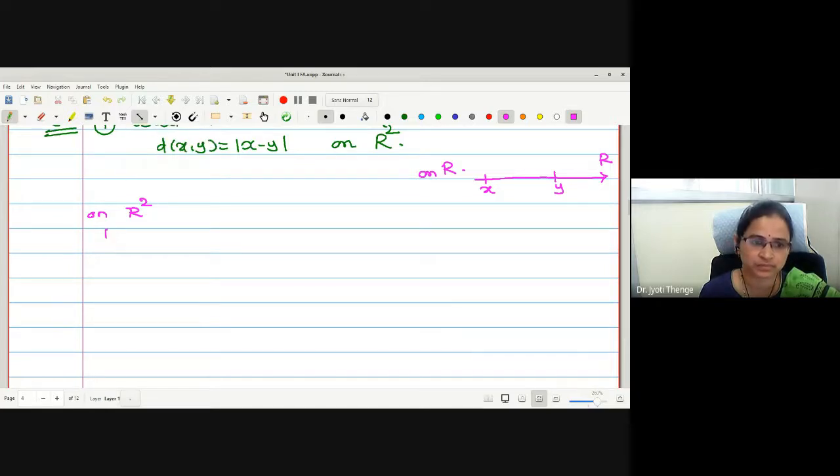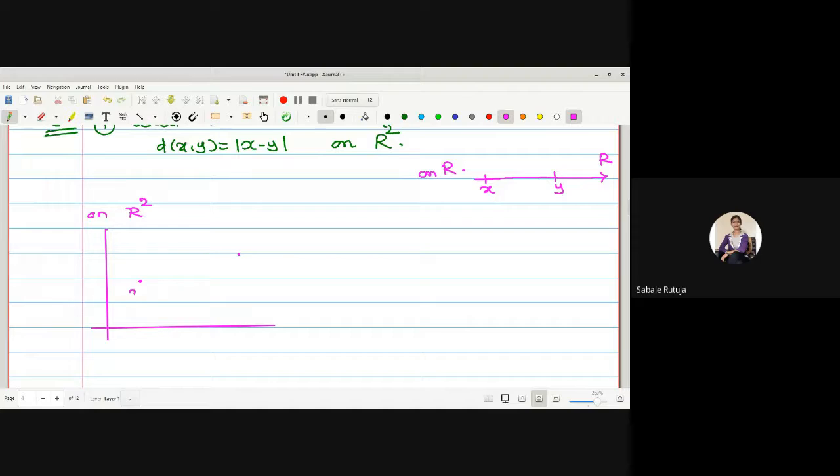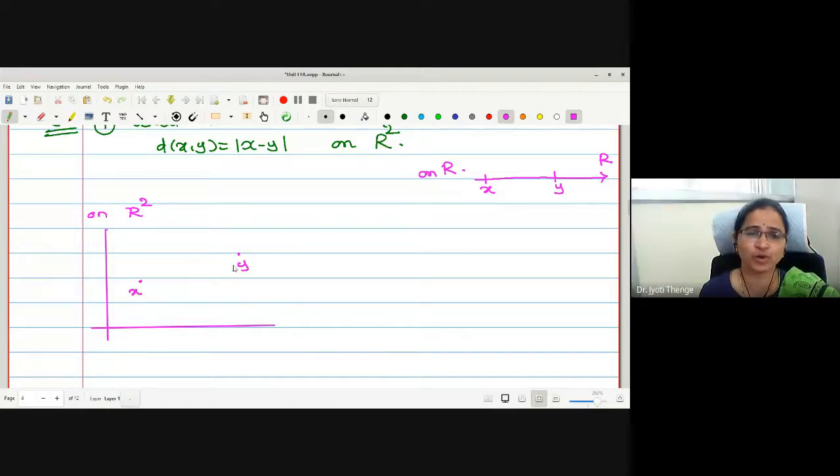On R2, how is it going to look? Open ball. d of x, open ball. How?